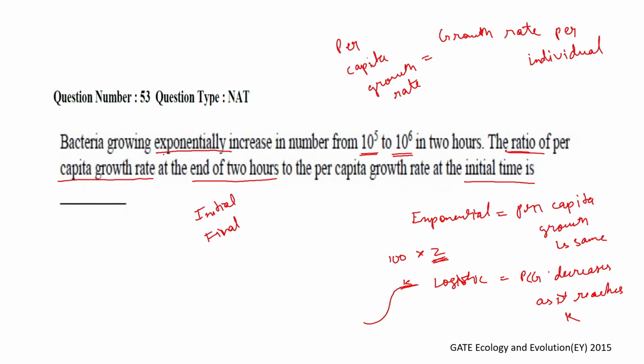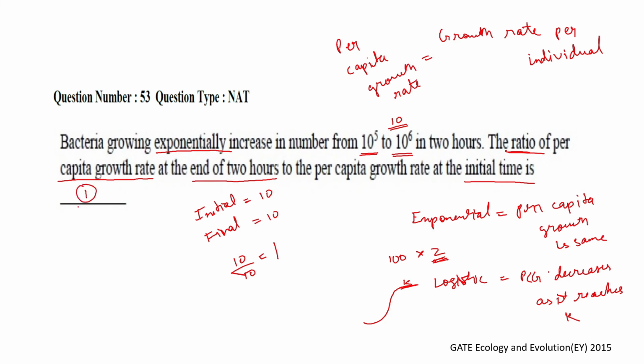We know that in an exponentially increasing population, the per capita growth rate is the same. So at the initial time it was 10, and at the final time it will be 10 as well, because it is exponentially increasing. So the ratio is 10 to 10, that is 1. So the answer is 1.